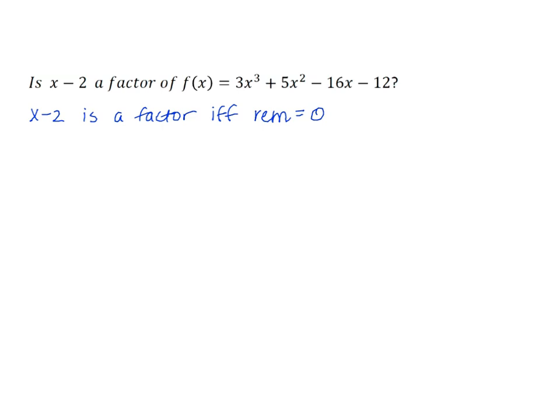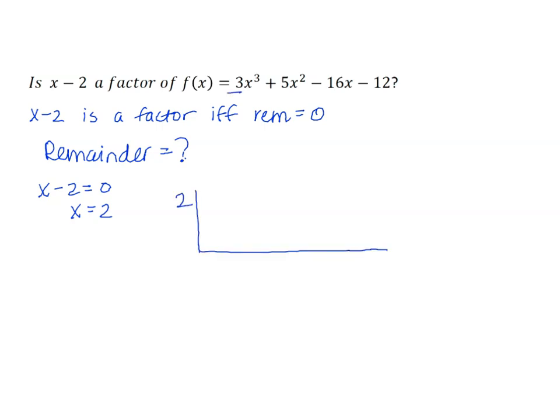Okay, so we have to figure out what the remainder is, right? Let me write this, remainder. That's what we're looking for, because if the remainder is 0, that means it's a factor. So we have 2 options, synthetic division or substitution. So I'm going to use synthetic division. So x minus 2 equals 0 means x is equal to 2. So I'm going to put the 2 on the outside. I'm going to list my coefficients on the inside and my constant term. So I've got a 3, 5, negative 16, negative 12.